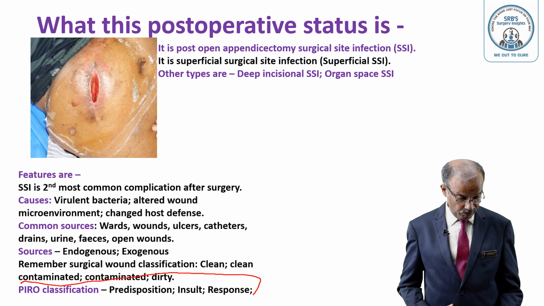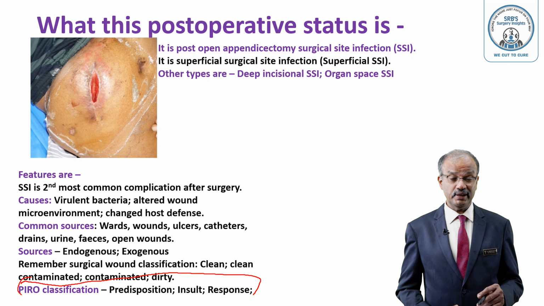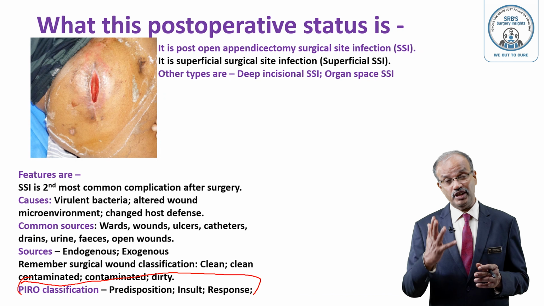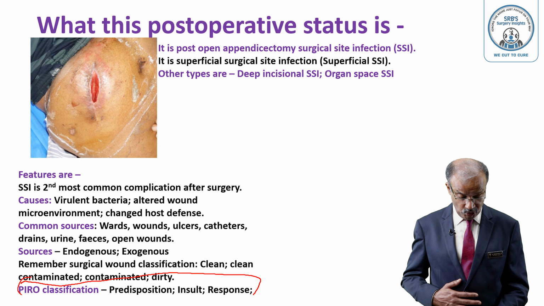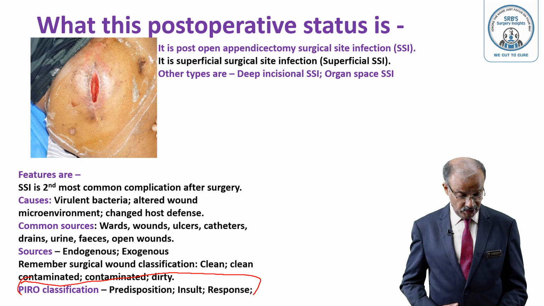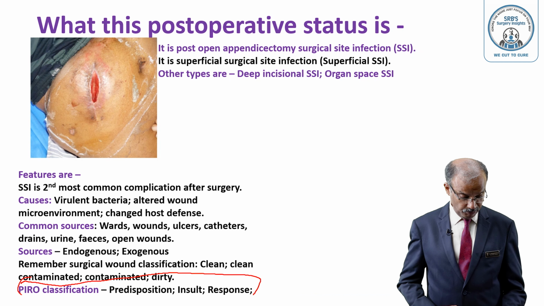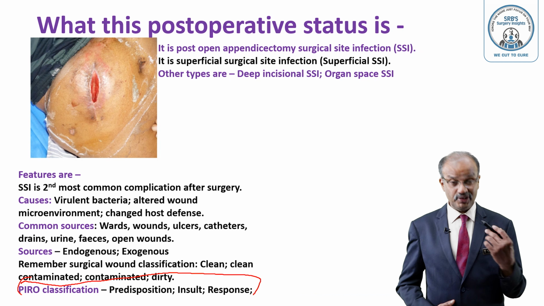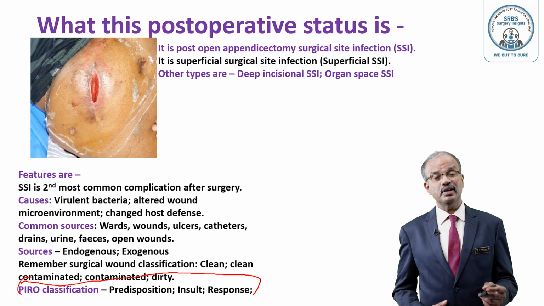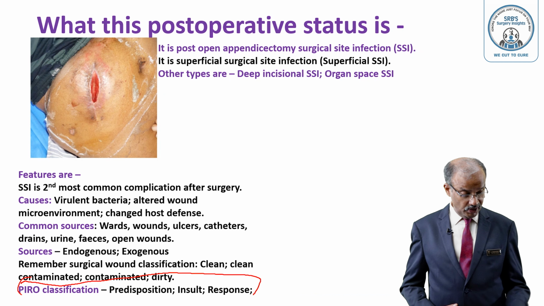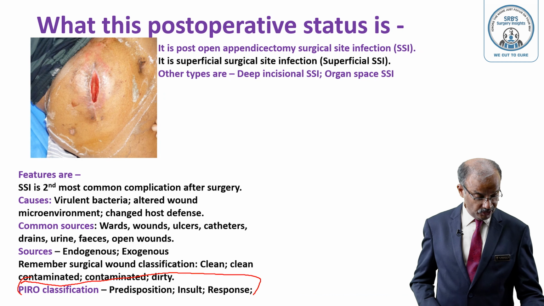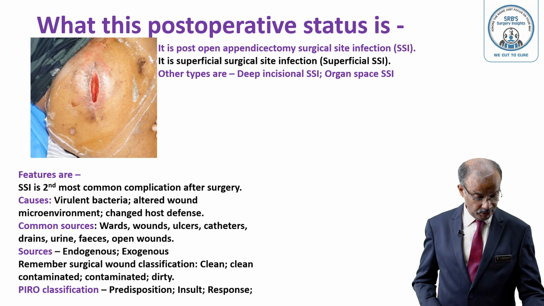See PIRO classification in detail. There is a table in my book, my manual. You can go through that. It may be asked as a short note, and NEET MCQs they will ask. So go through my manual book in the infection topic, surgical site infection. PIRO classification is there. There are so many other classifications. This is the standard one, which is commonly asked and used. So remember PIRO classification, details of which you can always go through, which is important.